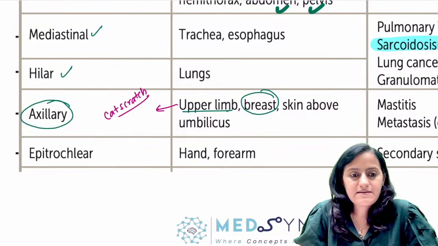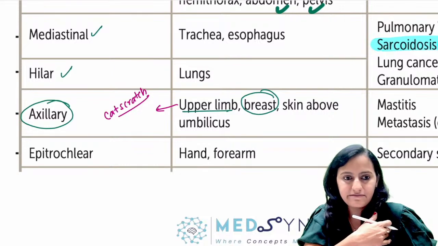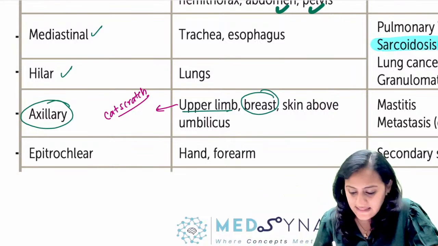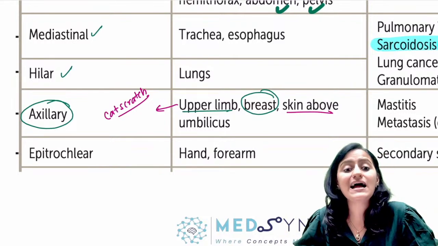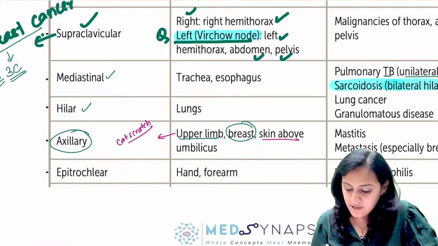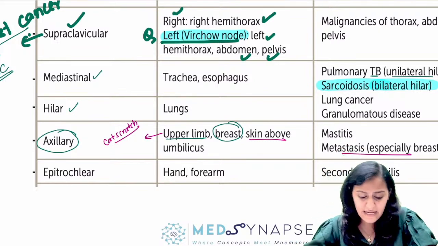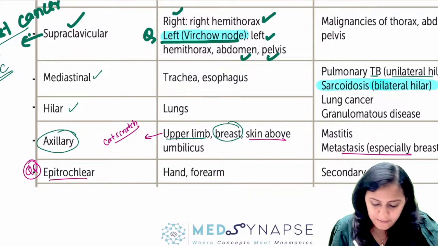So remember, even that will basically have your axillary lymph nodes. So this is to remember that the upper limb is draining into axillary lymph nodes, breast you always know is draining into axillary lymph nodes, and the skin above the umbilicus is also going to drain into the axillary lymph nodes. So remember, breast cancer metastasis comes here, okay, right. Very, very important. This is a very important and a potential question.